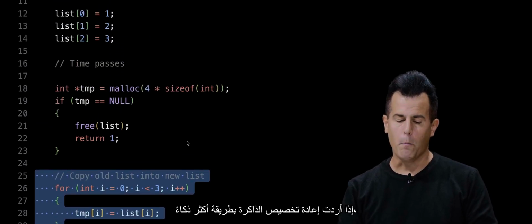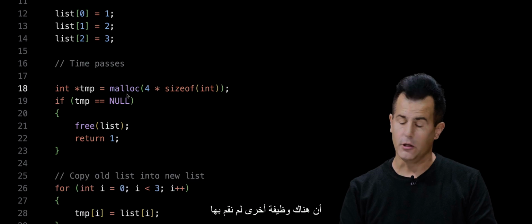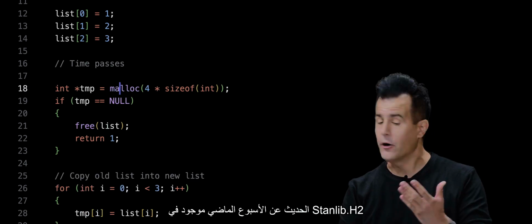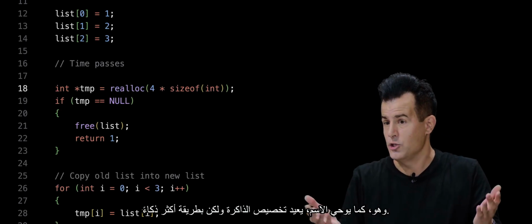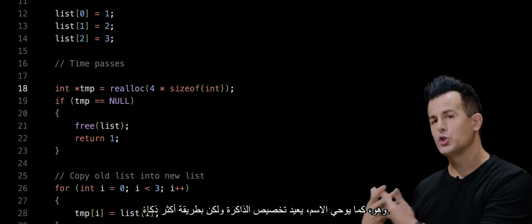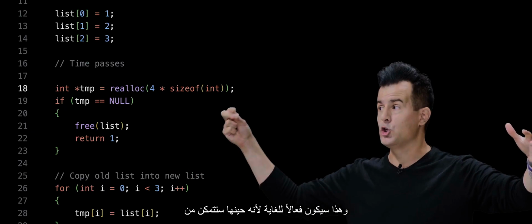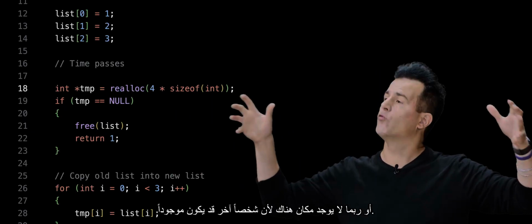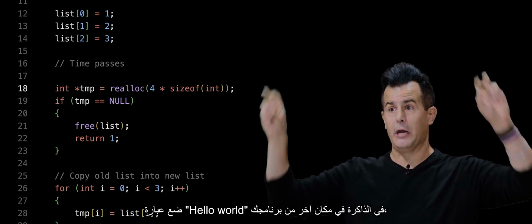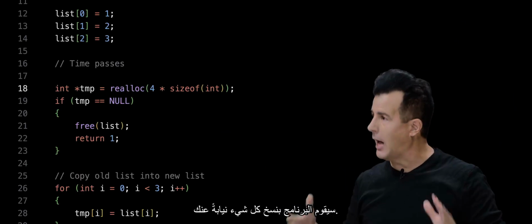If I want to more cleverly reallocate memory, it turns out that there's another function that we didn't talk about last week, but is in stdlib.h, called realloc, which, as the name suggests, reallocates memory, but a little smarter in that it will try to grow your existing chunk of memory if it can, which is going to be super efficient, because then you can just plop the 4 at the very end. Or if there just isn't room there, because maybe someone else put hello world right there in memory elsewhere in your program, it's going to do all of the copying for you.